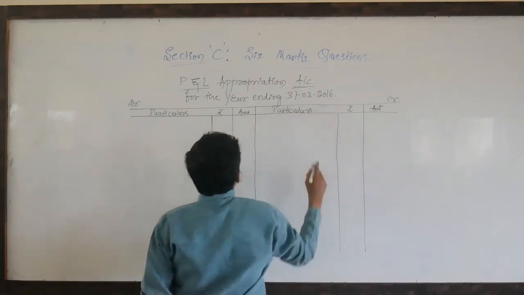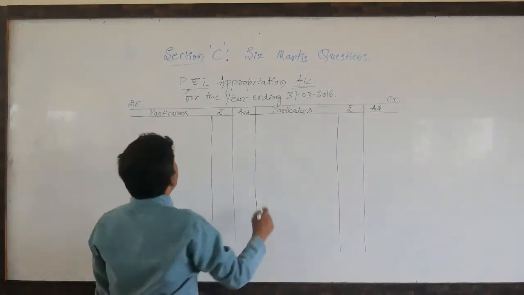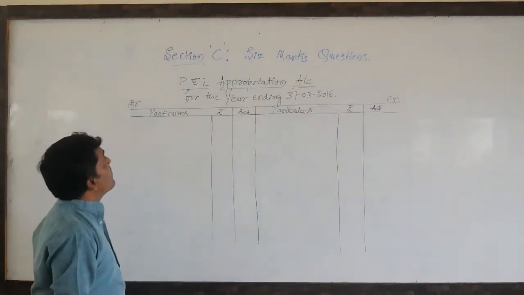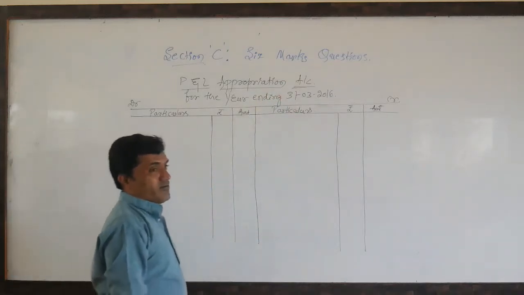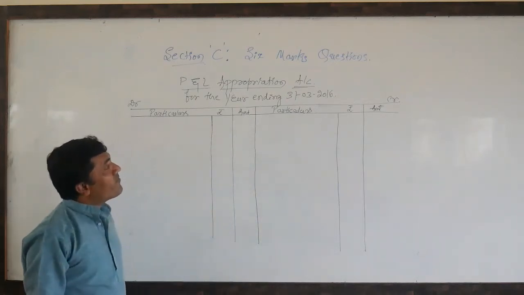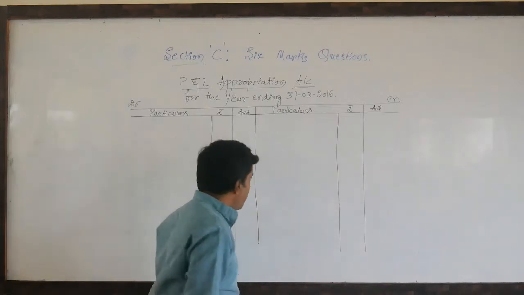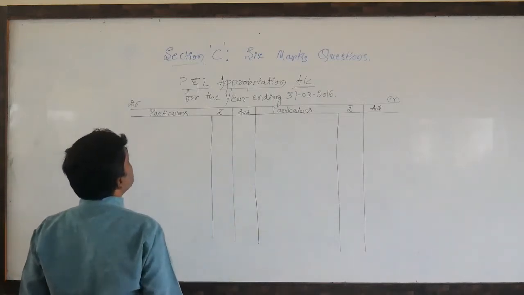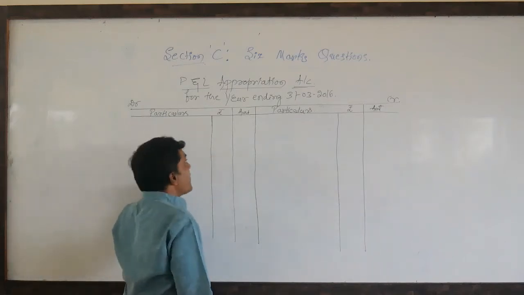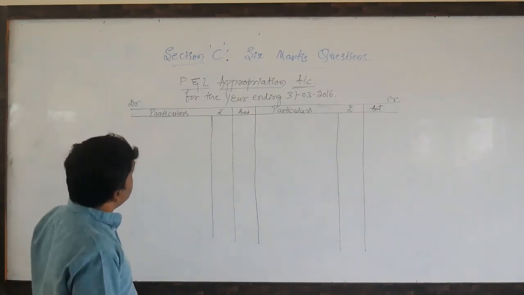So briefly I would like to dictate about this problem. Yes students, this is the profit and loss appropriation account, or you can say the profit and loss adjustment account. Here we are making adjustments to that net profit which we ascertained with the help of the profit and loss account. The profit and loss appropriation account is also, dear students, a nominal account, which is prepared after preparing the profit and loss account.